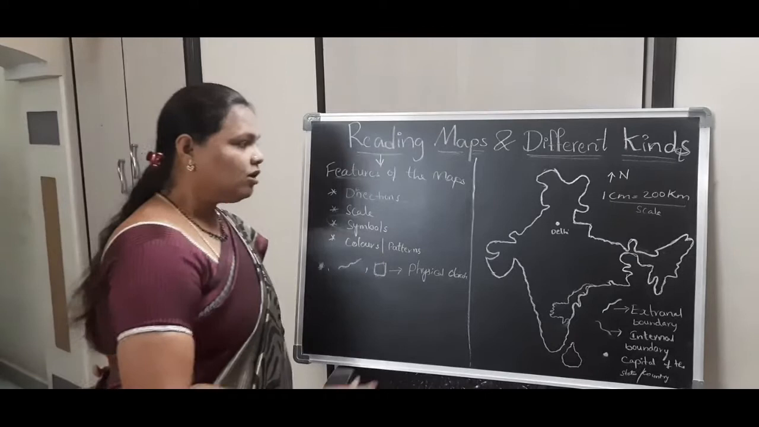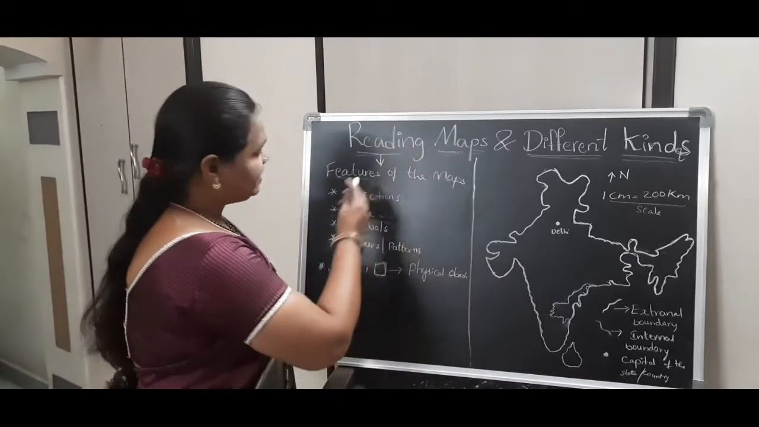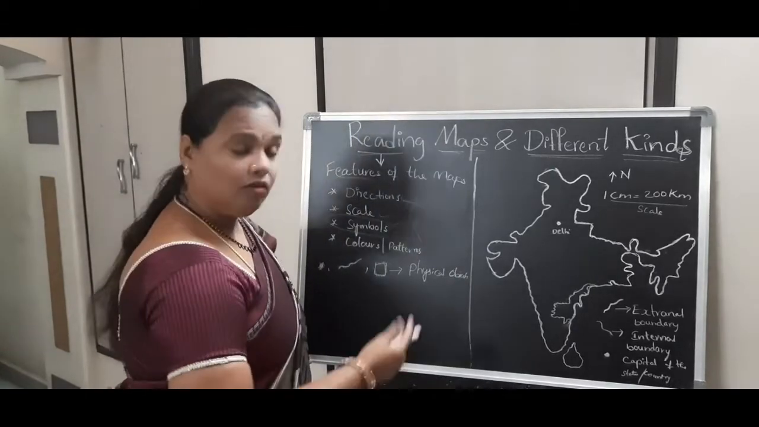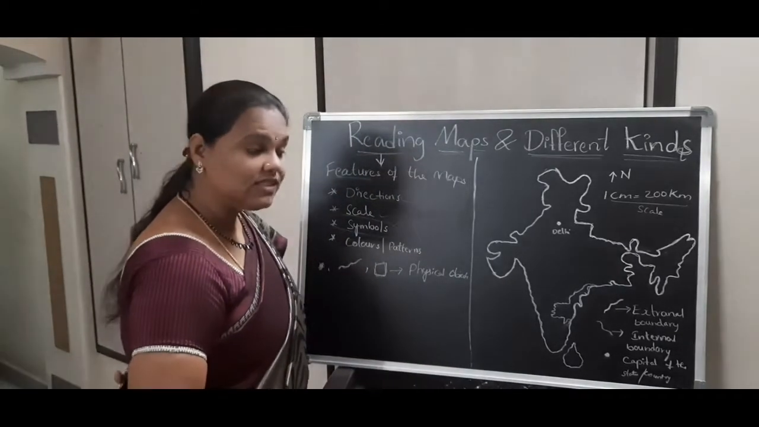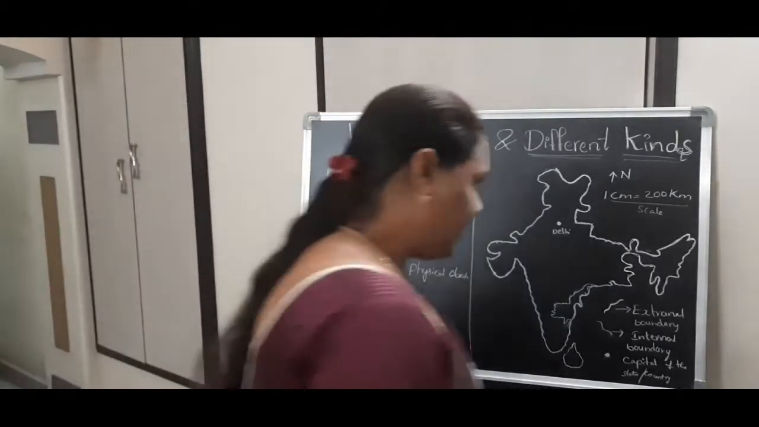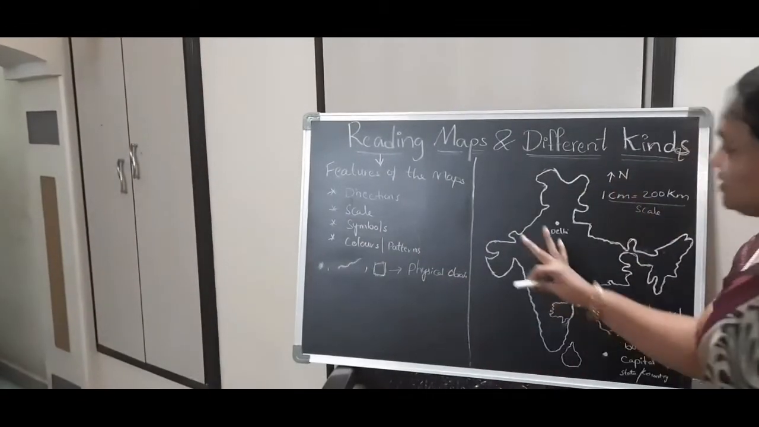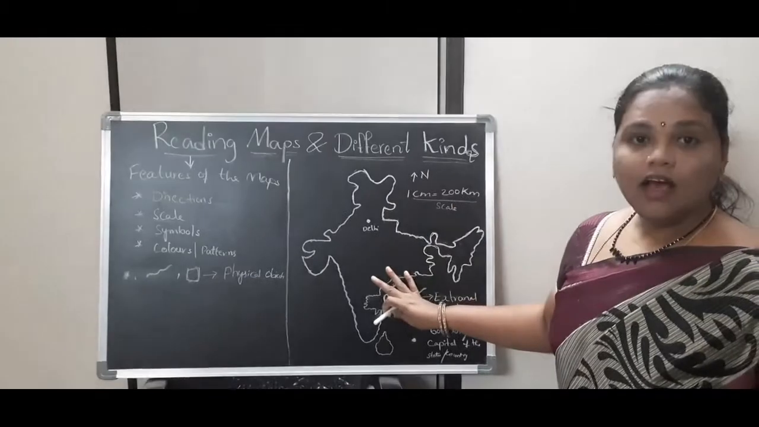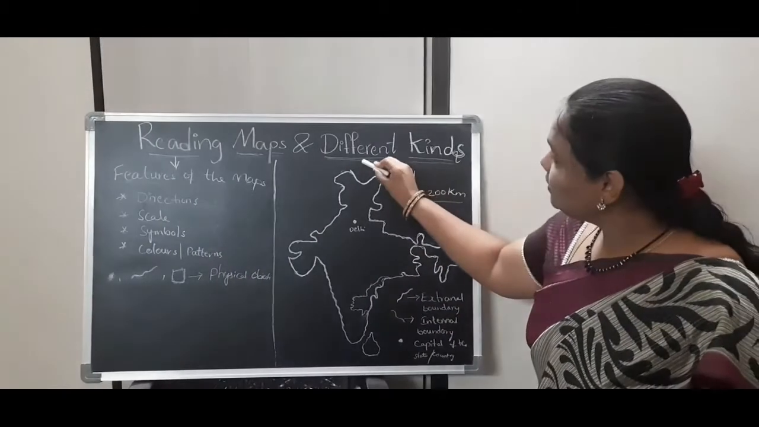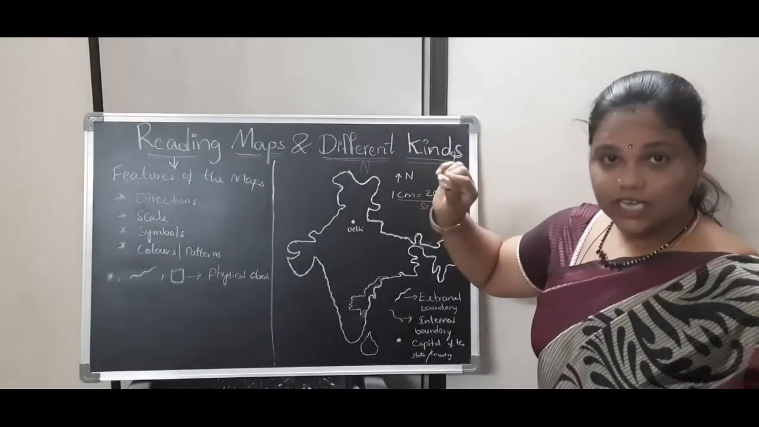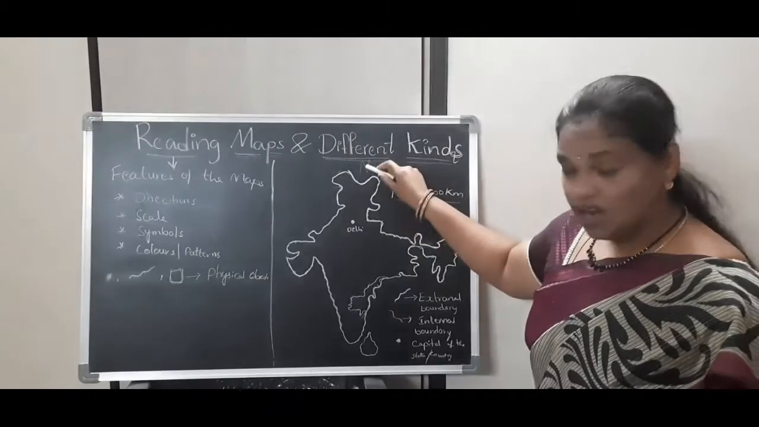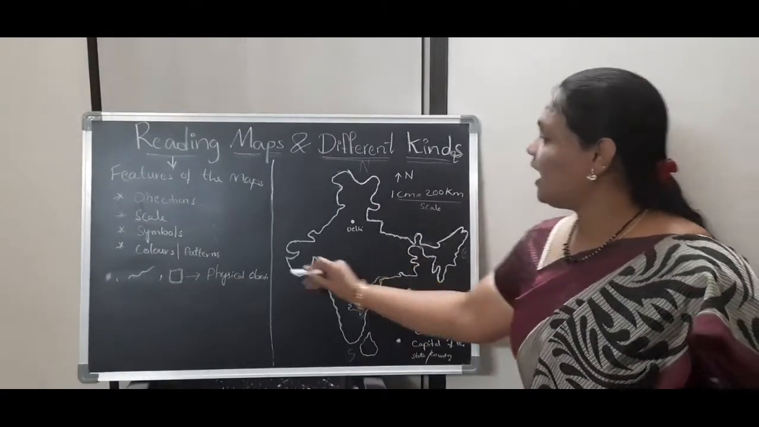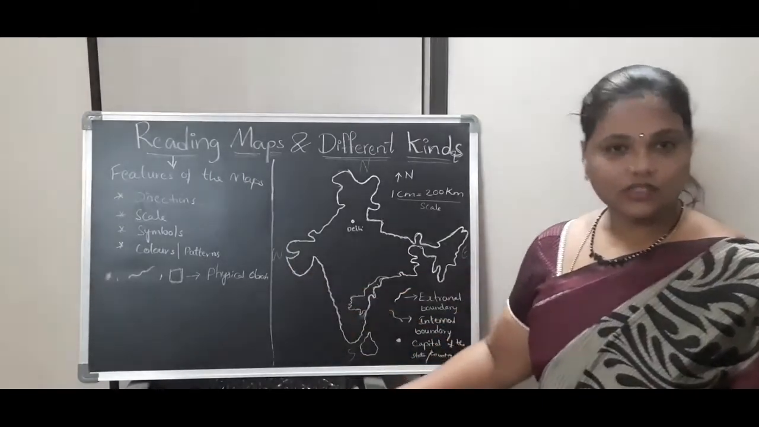See here, physical features or features of the map. We already studied in 6th class. Once again, I would like to show you and explain. See, this is India. Are you seeing? This is the India outline map. And here these are the directions: first, I am saying north, and this is south, this is east and west. These are the directions of the map.